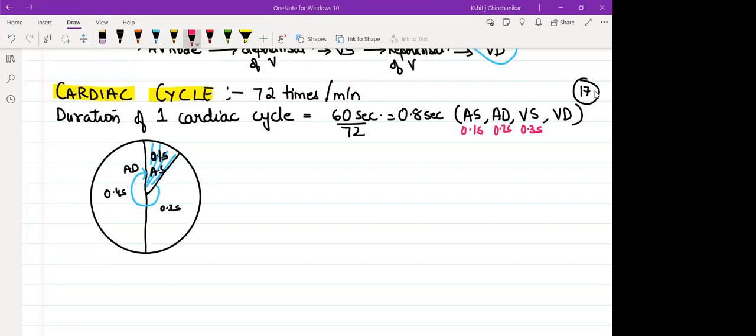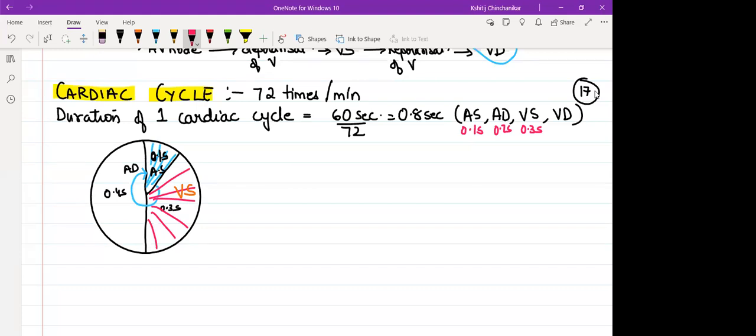Now this particular part, which I am shading with pink color, is lasting for 0.3 second. Can you tell me which cardiac event would be taking place here now, guys? This would be ventricular systole, right? So tell me, if ventricles are contracting for 0.3 second, how much time would they be relaxing?